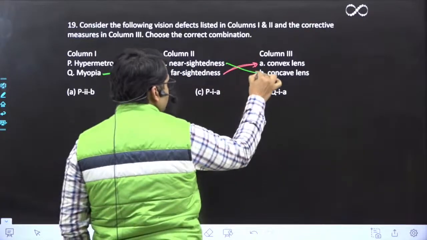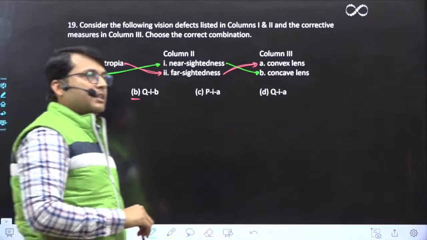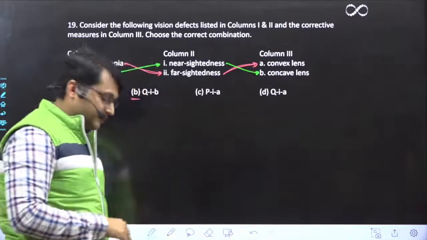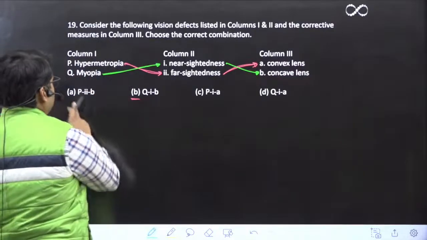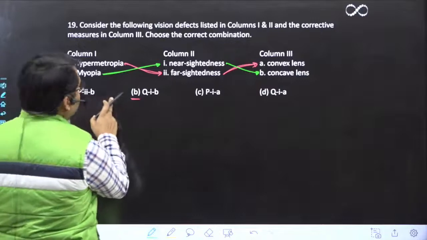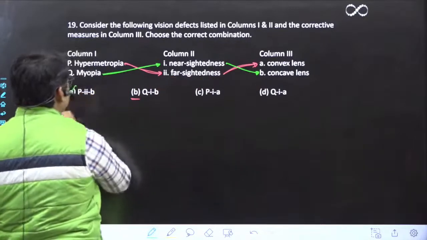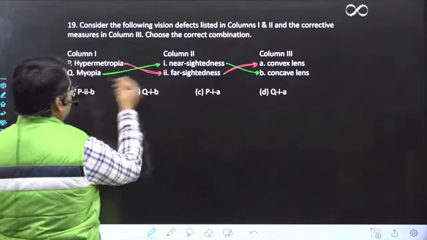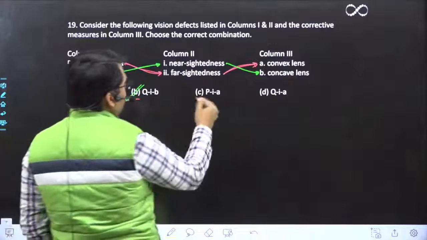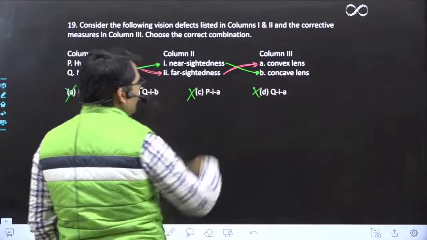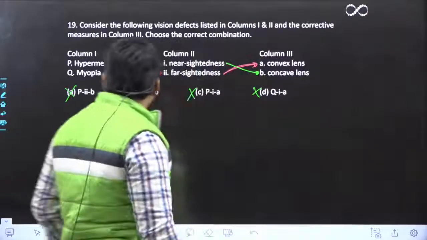This is class 10th physics. Now it's time to apply it. This option P2B is wrong. Q1B is correct, of course it is correct. Q1B, P1A, again it is wrong, and this is also wrong. Correct answer is B. Very good.